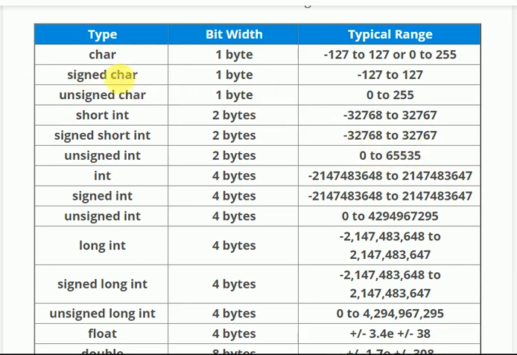Now the range of char is -128 to +127. For unsigned char we don't have negatives, so 0 to 255.